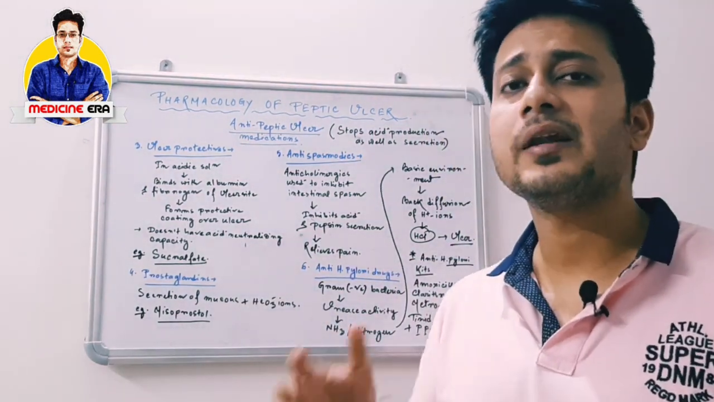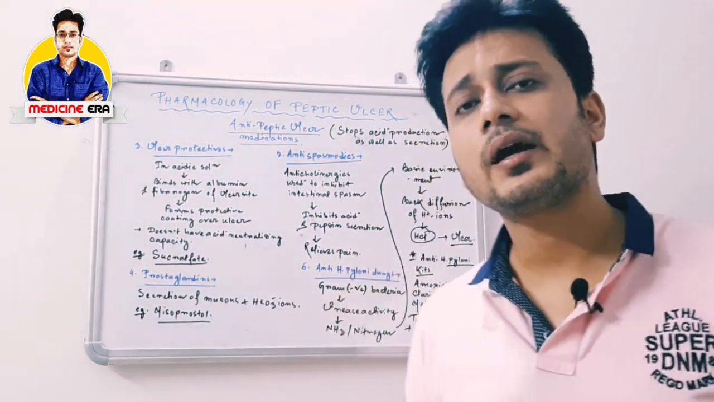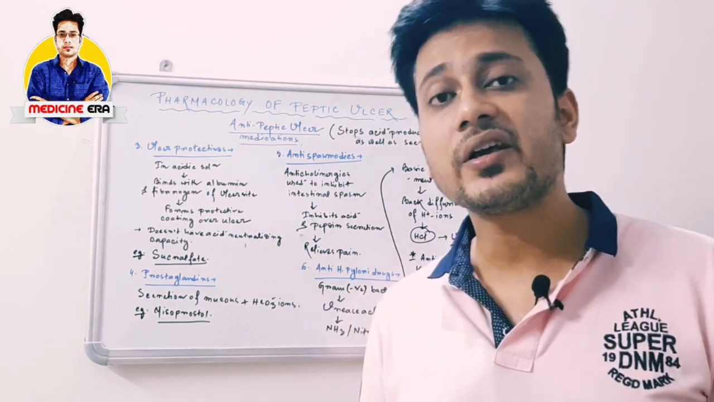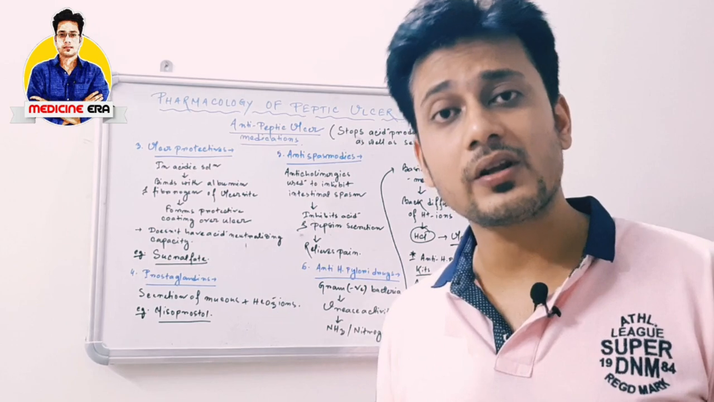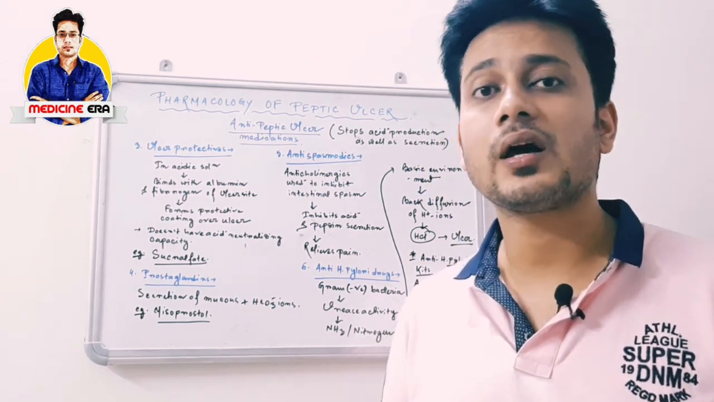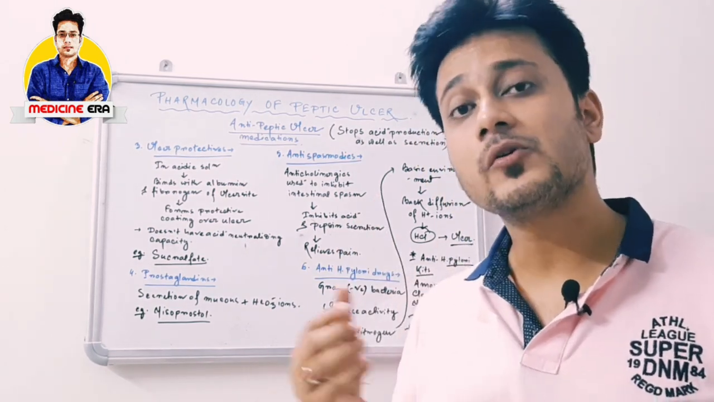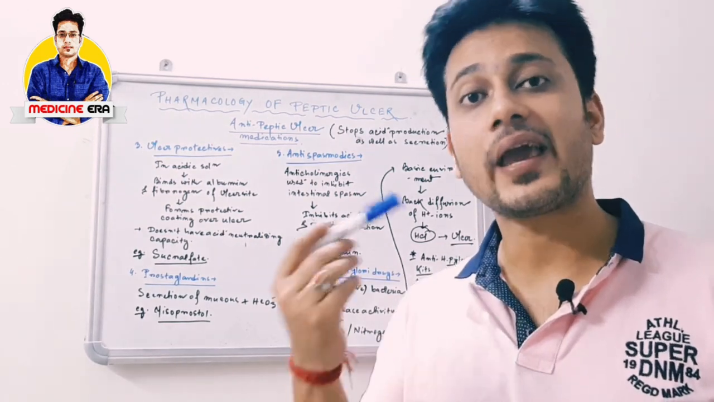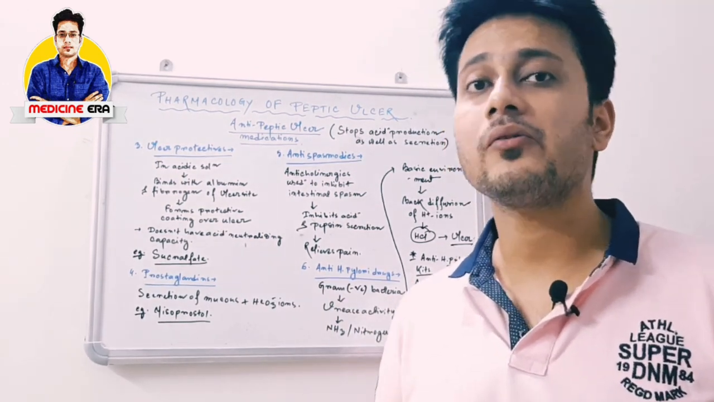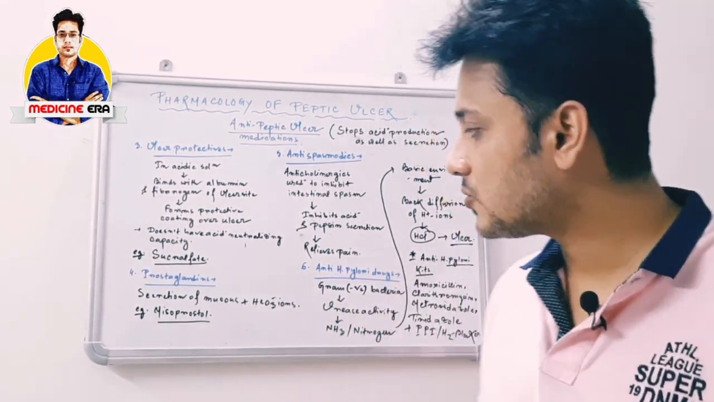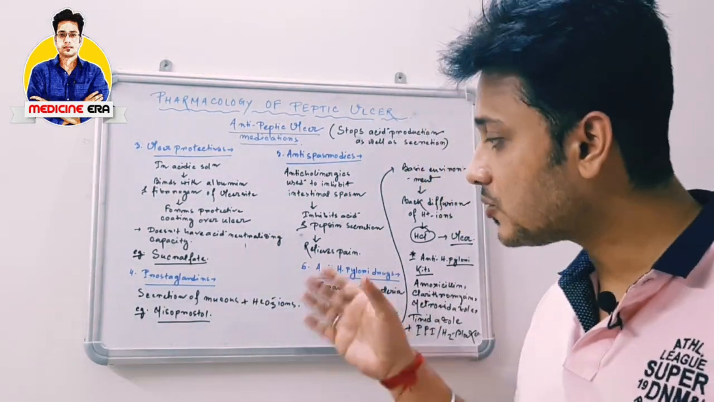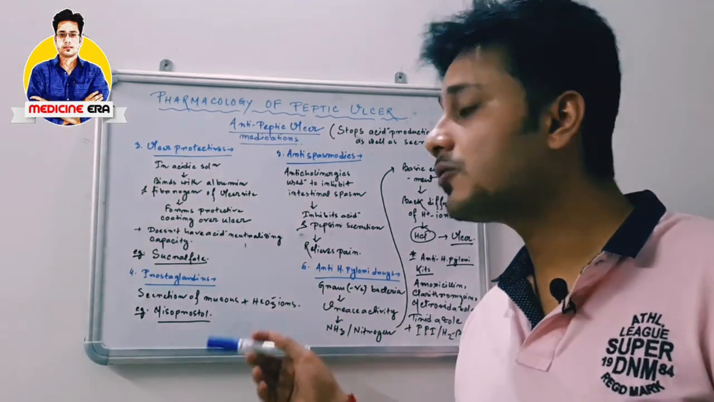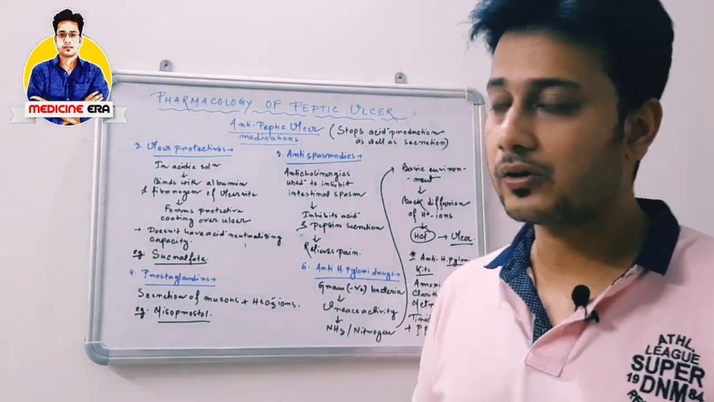The next one, number 4, is prostaglandins. What are prostaglandins? Mainly PGE1 and PGE2. They are mainly used to increase the secretion of mucus and bicarbonate ions, and these are very responsible for the healing of ulcer, because mucus protects the ulcer from the acid, and bicarbonate ion is used to neutralize that acid. So these prostaglandins are very important to secrete the mucus and bicarbonate ions and to heal the ulcer. The example is misoprostol. It is a prostaglandin analog.